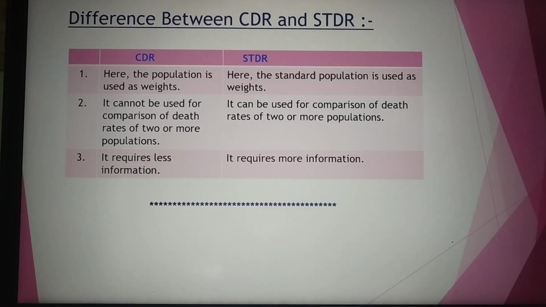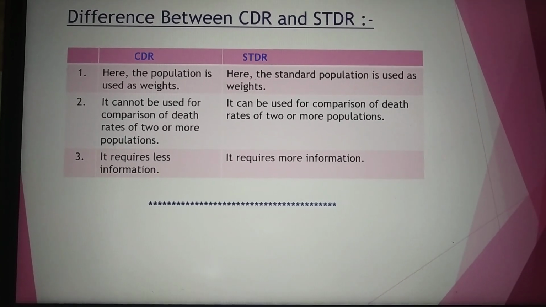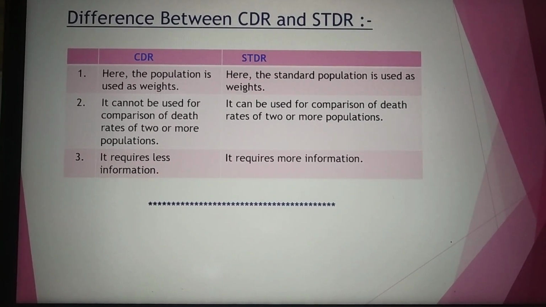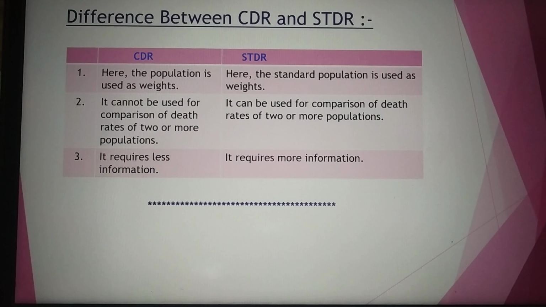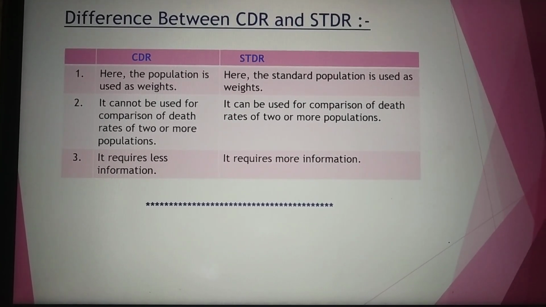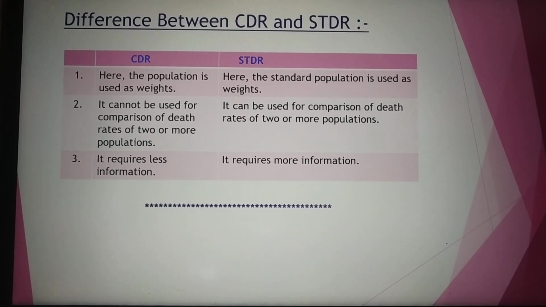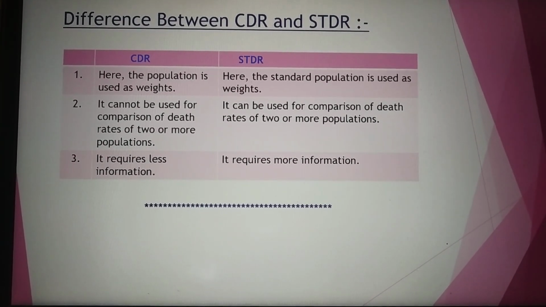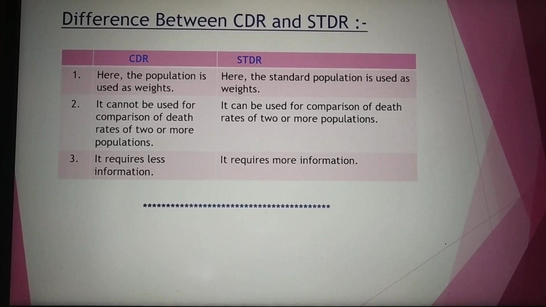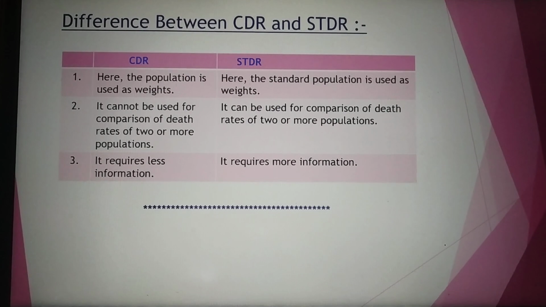And coming to the third point, CDR requires less information, in the sense it requires only the age group, population, deaths. That's it. Whereas coming to the STDR, it requires more information. More information in the sense, as I said just now, this STDR is very useful for comparing the death rates between the two populations.